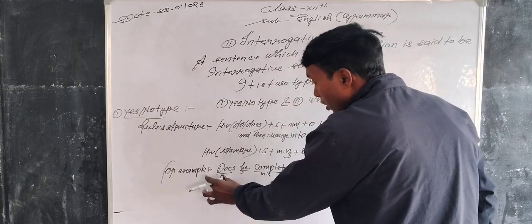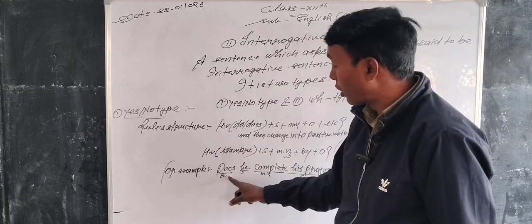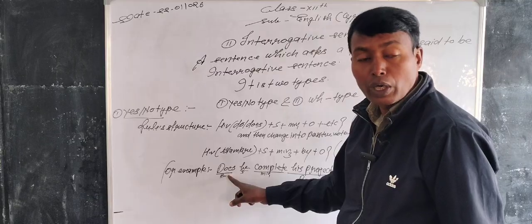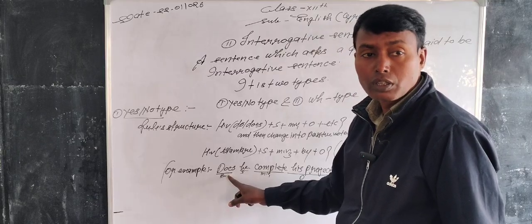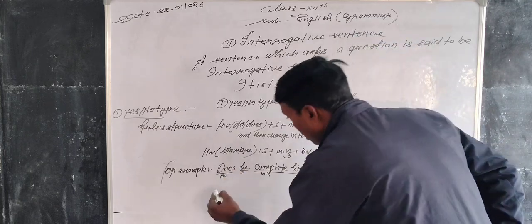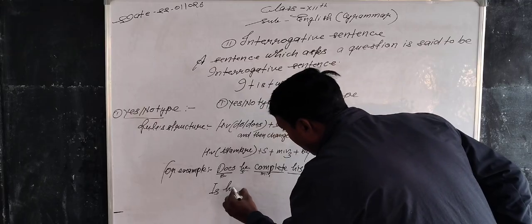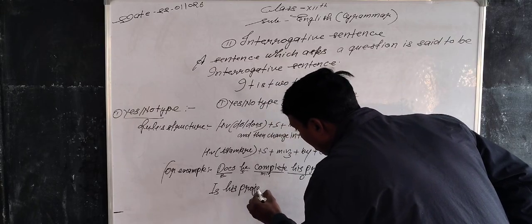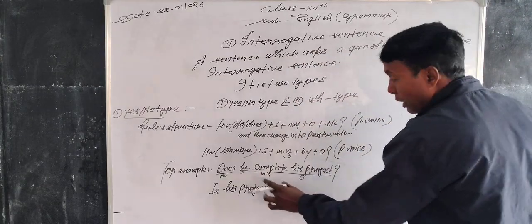Before it, you are looking here on the board, does is the helping verb of this sentence. So what is the place of does? Is. Is his project completed?